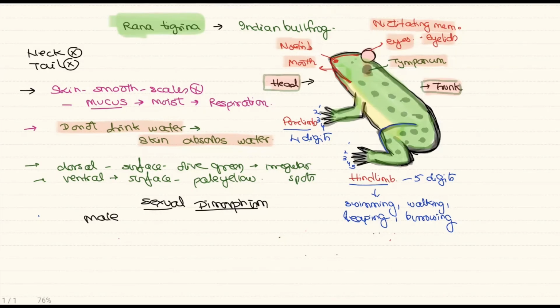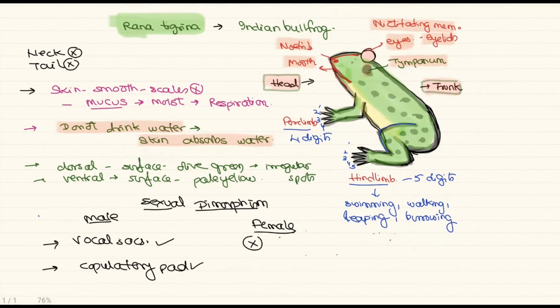In the case of male, the vocal sacs are present. These structures are absent in the female. The vocal sacs help in amplifying the sound, that is, increasing the sound during the copulation time. The males also have the copulatory pad or the amplexary pad, and this pad is mainly present in the forefinger of the forelimb, that is, the first finger of the forelimb.